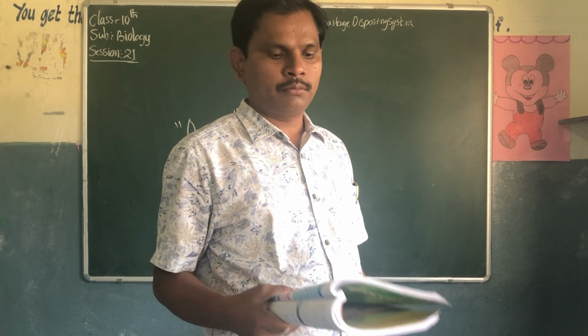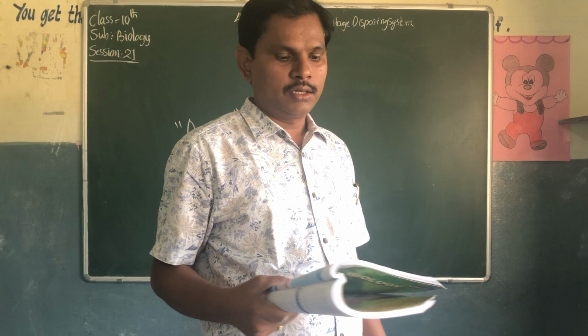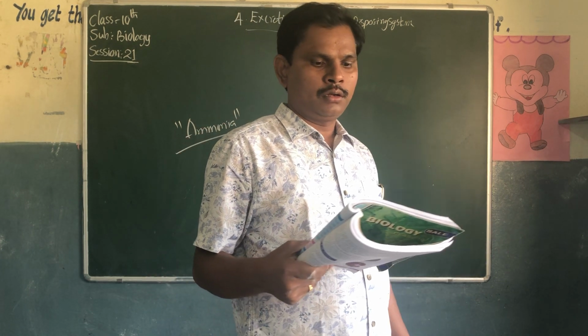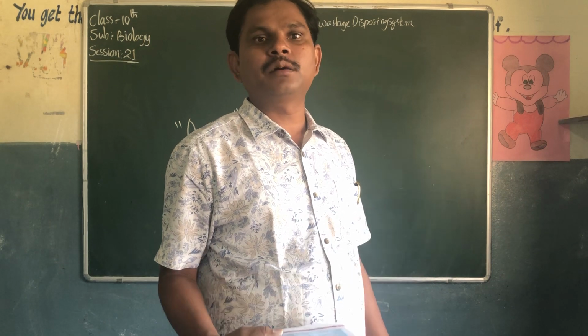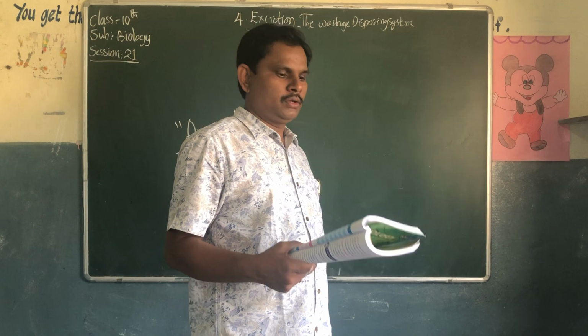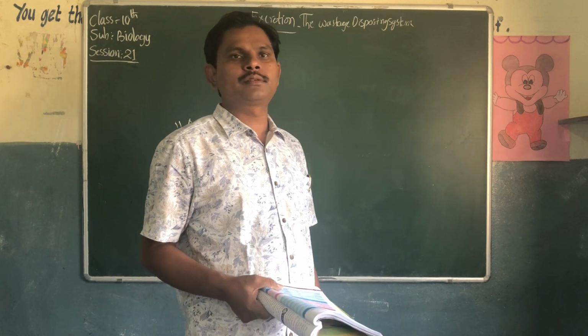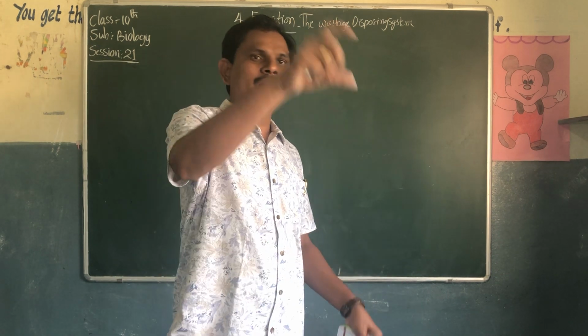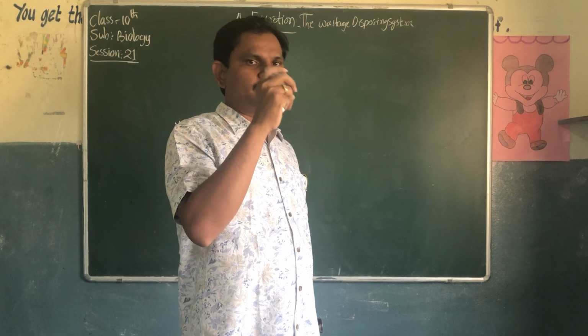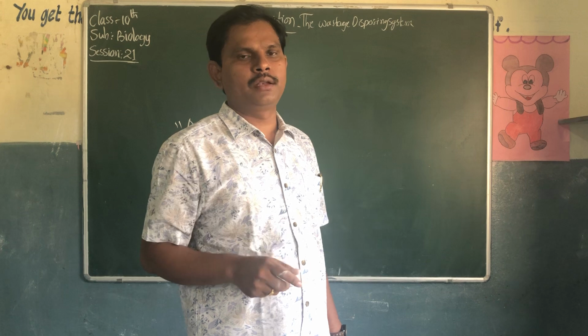Sodium, potassium, chloride, urea, creatinine, uric acid, cholesterol, triglycerides, calcium, phosphorus, bilirubin, and total proteins, albumin. These are all the substances present in the blood.